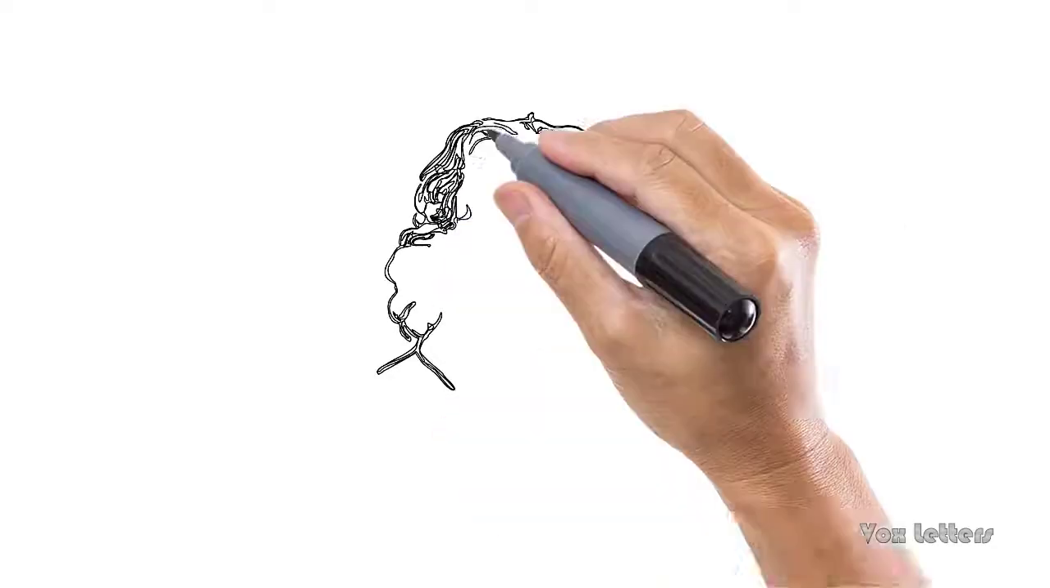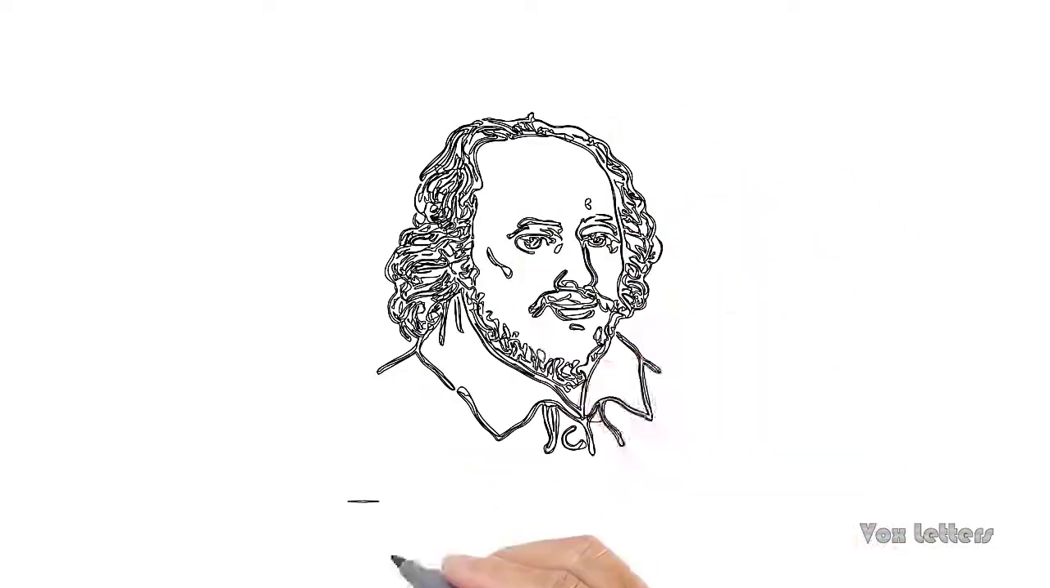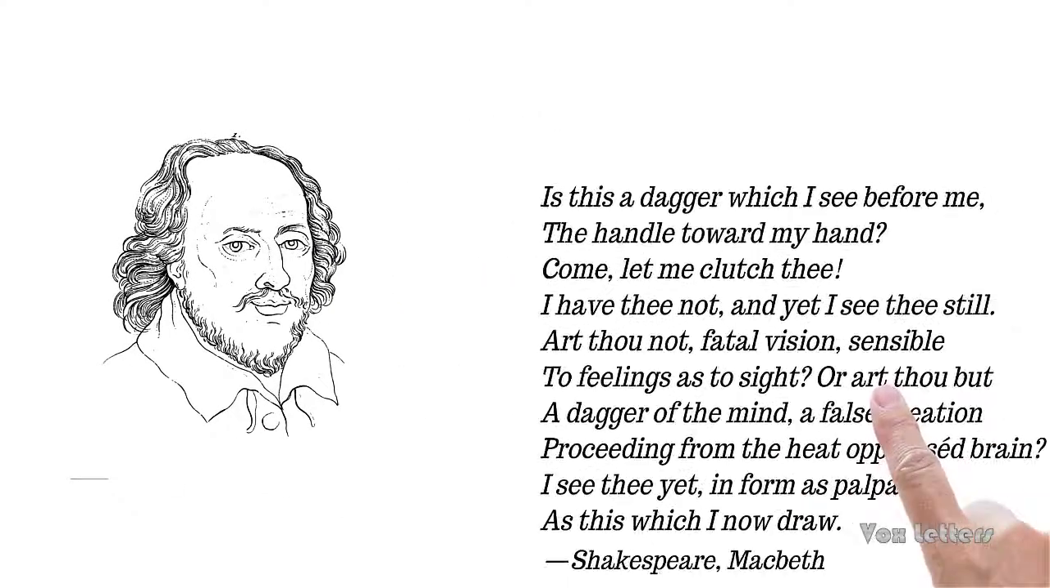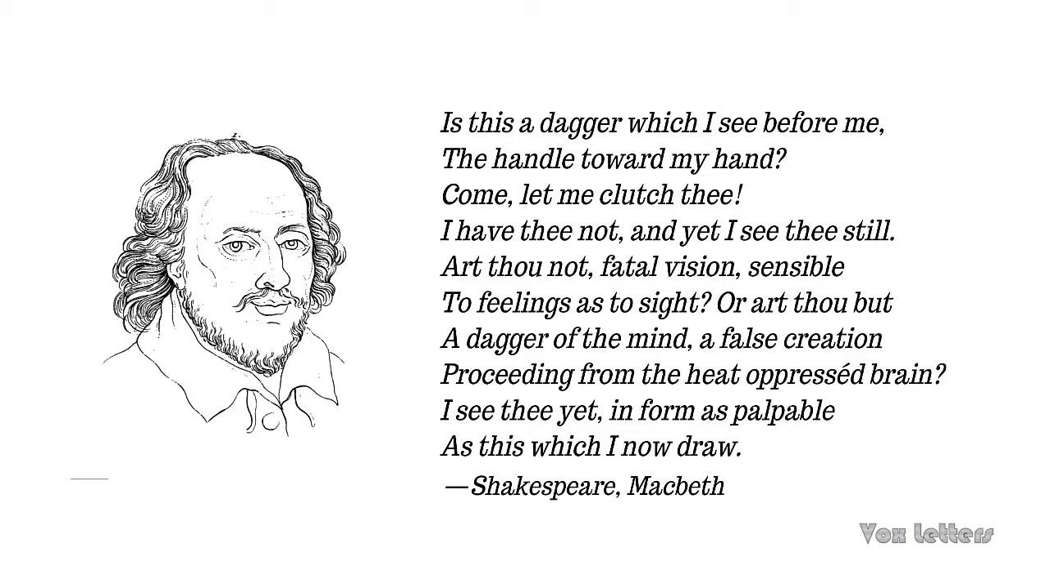Shakespeare has used an apostrophe in Macbeth to show the emotional intensity of Macbeth, who is struggling to murder King Duncan. Look at the following lines taken from Macbeth. Is this a dagger which I see before me, the handle toward my hand?